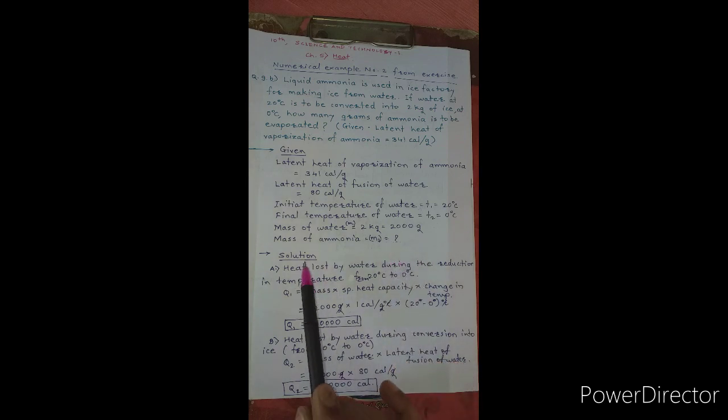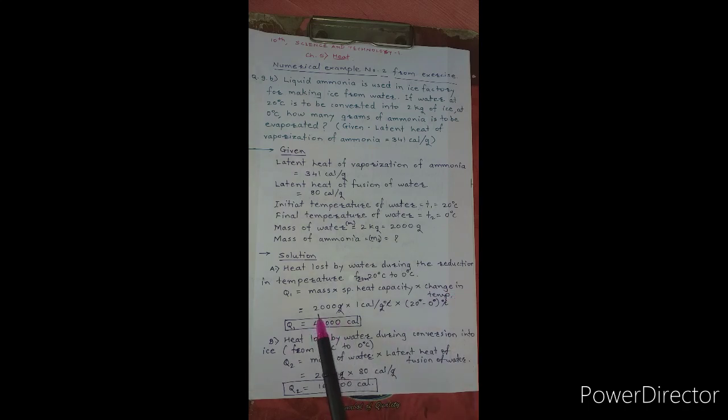Now solution. First of all, we are interested in the heat lost by water during the reduction in the temperature from 20 degrees Celsius to 0 degrees Celsius. Therefore, now Q1 is equal to mass of the water, specific heat capacity of water into change in temperature of the water.